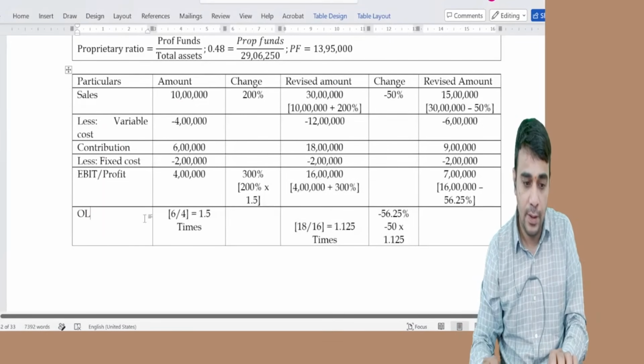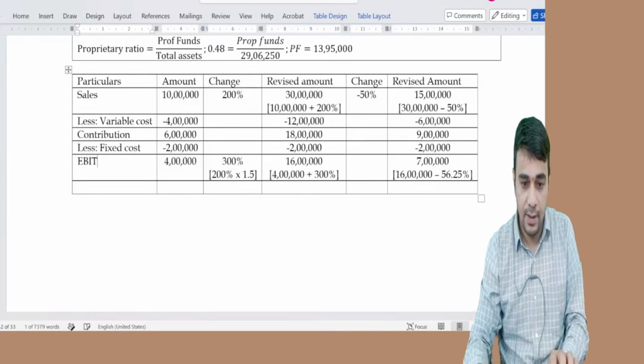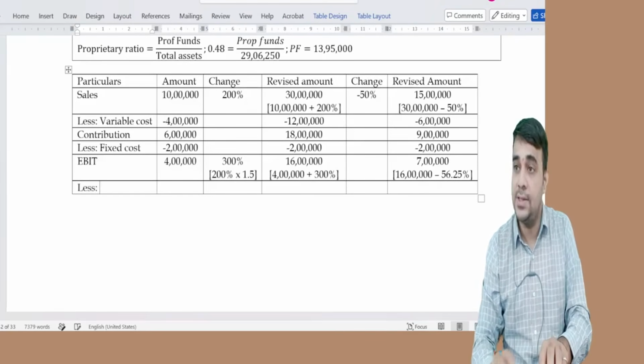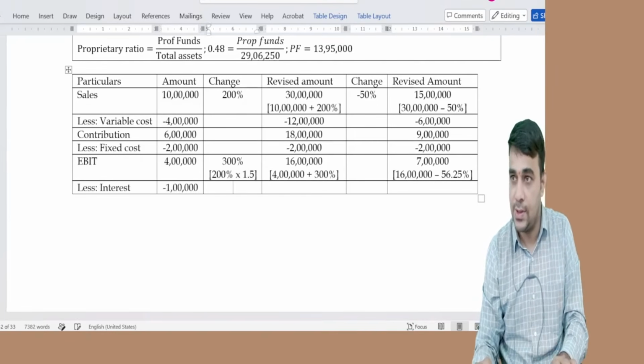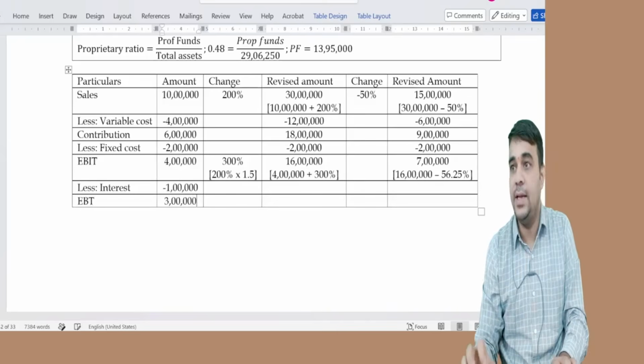Then comes the part after EBIT. After EBIT, we have interest, which let's assume is 1 lakh. EBT is 3 lakh.